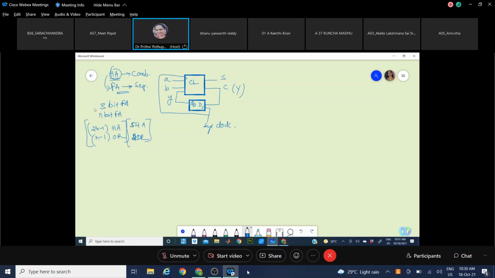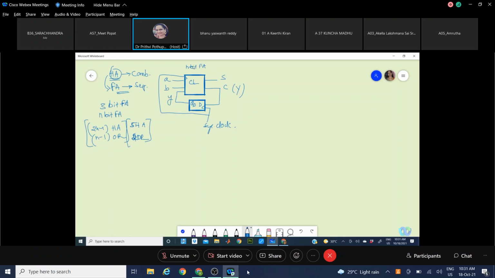The more the number of bits, the more half adders and OR gates are added into the design, and that much increase in the propagation delay. But now the same thing I can implement as an n-bit full adder, for any number of bits.